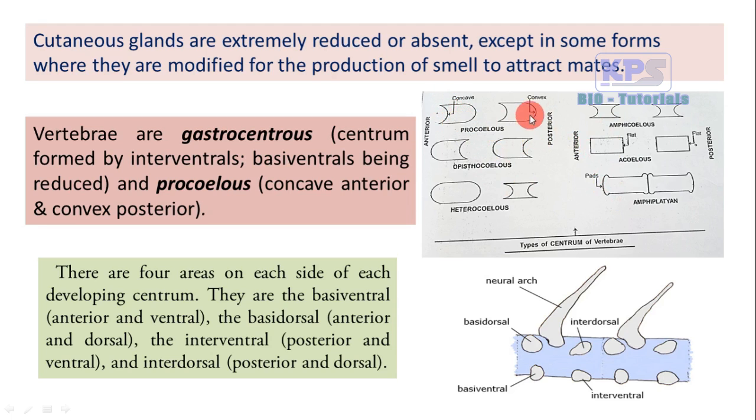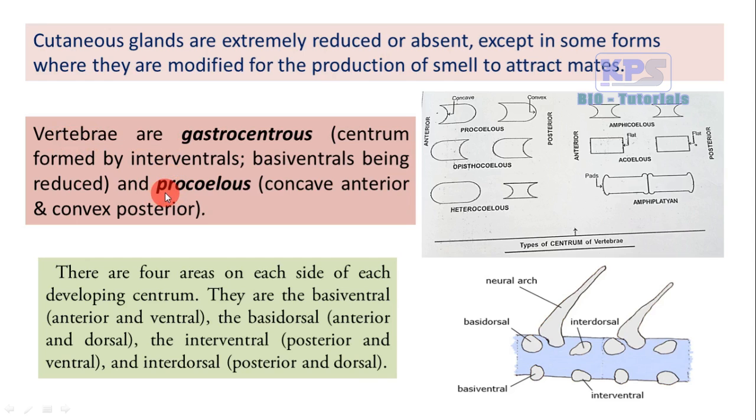If their anterior side is concave and posterior side is convex, then it is said to be procoelous. If both the sides are concave, then it is called amphicoelous. If anterior side is convex and posterior side is concave, then it is called opisthocoelous. If both sides are flat, then it is called acoelous. In this way, there are different types of centrum, and based on the shape of the centrum, there are different types of vertebrae.